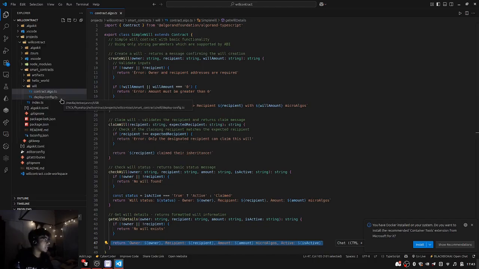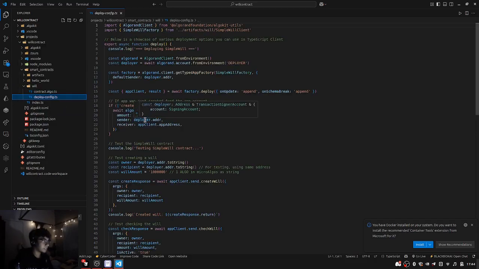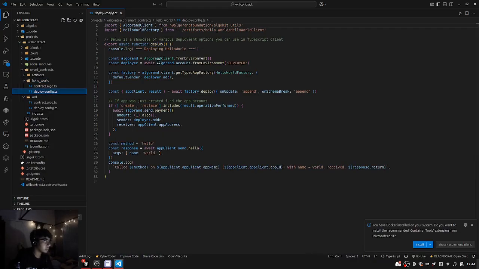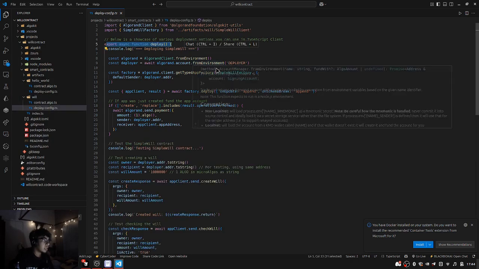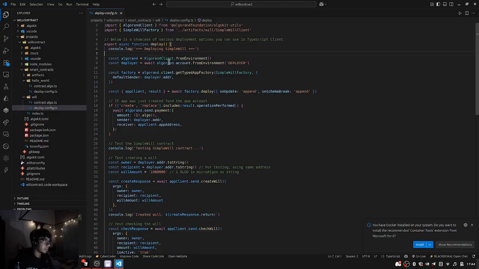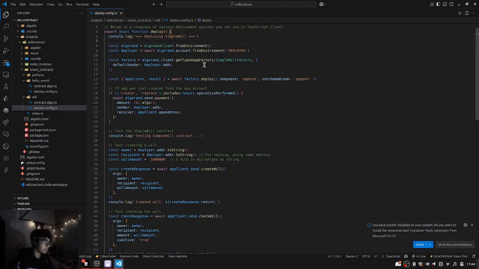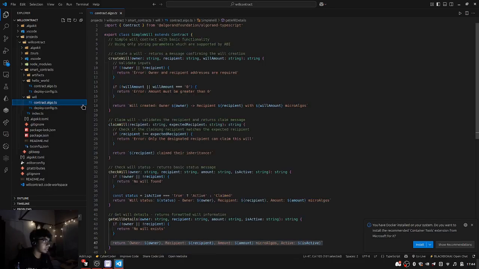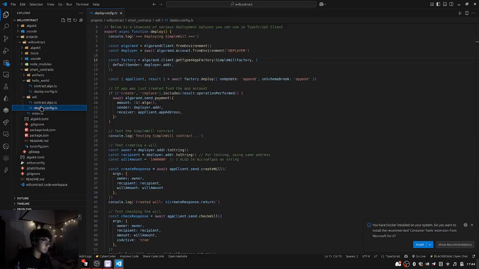After that, we have to write a deploy config.ts. Okay, so I'll also explain this. So first we have to write an async function that's deploy. You can check over here, right? So after that, from environment we get the client, and then from environment it's deployer, right? After all the things said, a simple will factory. What is simple will? This is the thing.